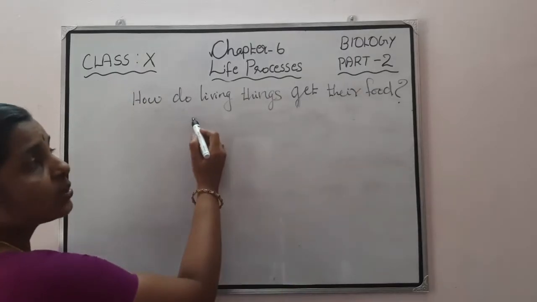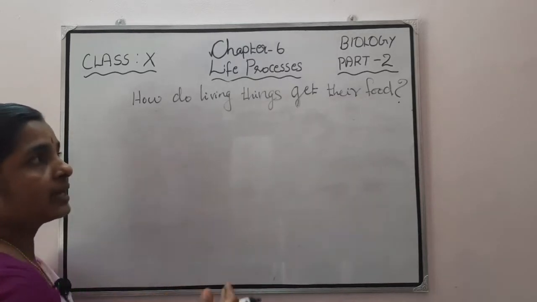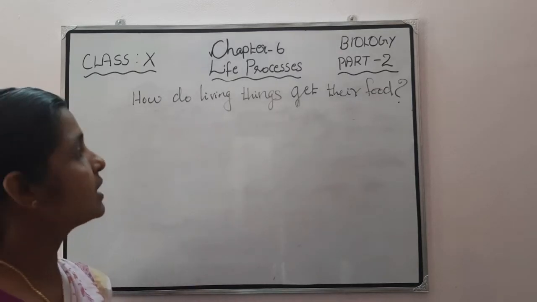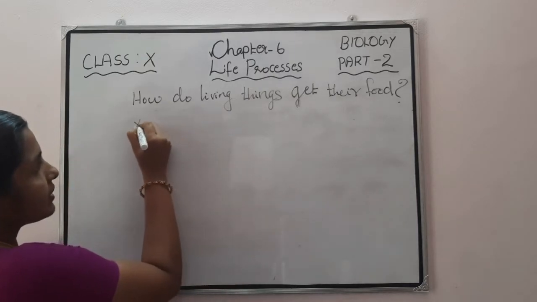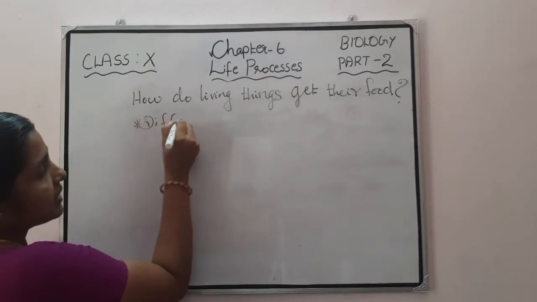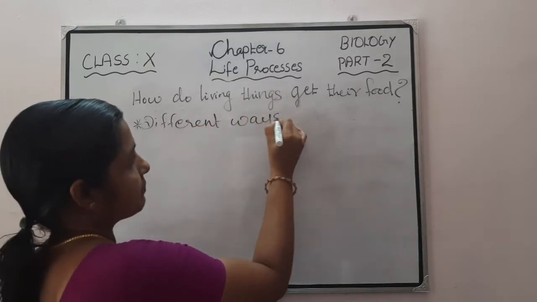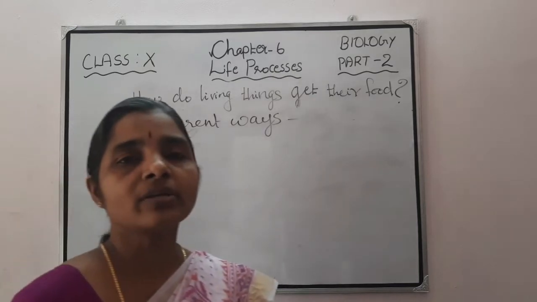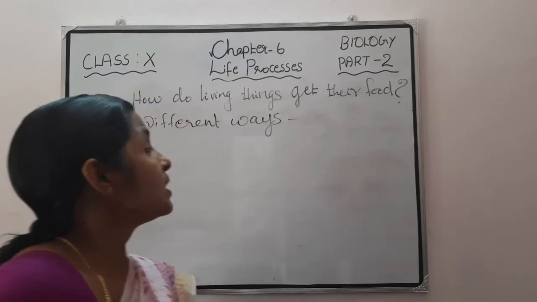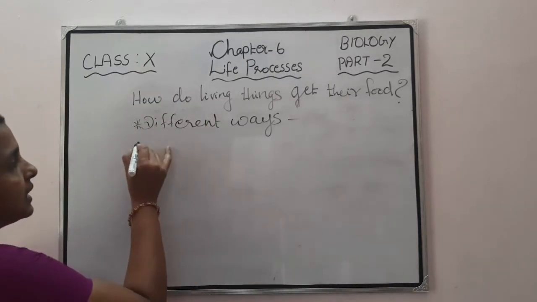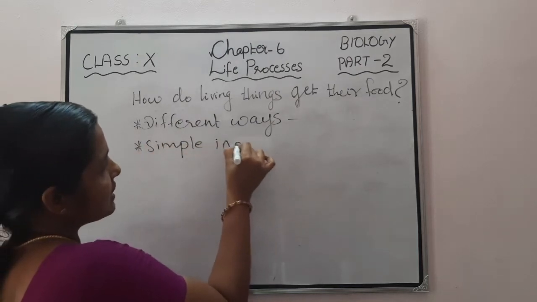Next question is, how do living things get their food? Living things include plants, animals and microorganisms. How do these living things get their food? There are different ways of nutrition. That means different organisms use different ways to fulfill their energy needs. And some organisms use simple inorganic materials.